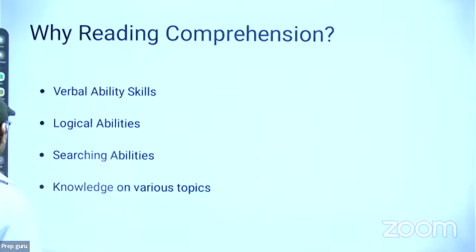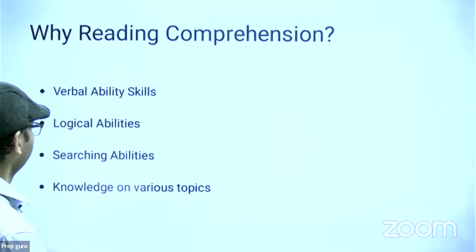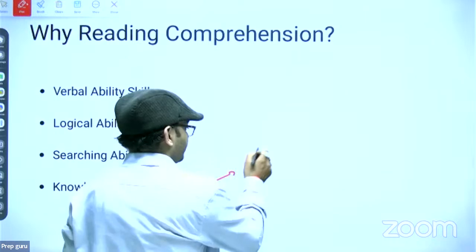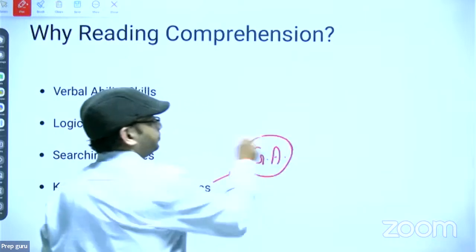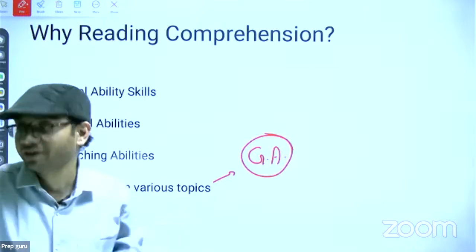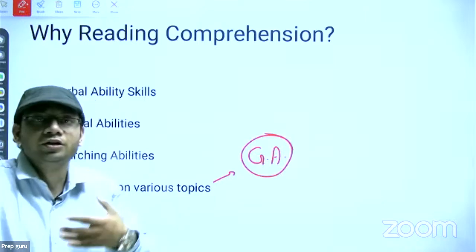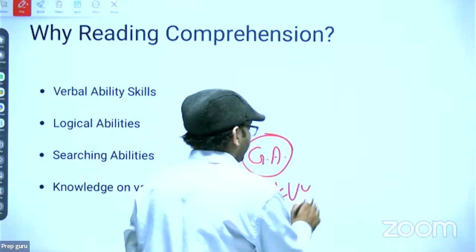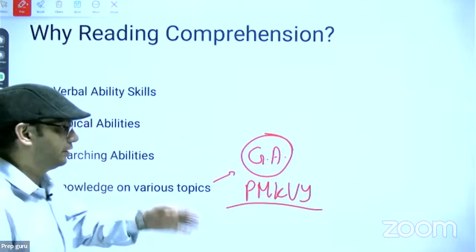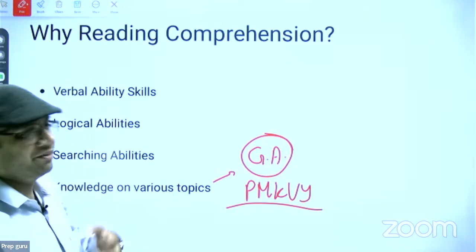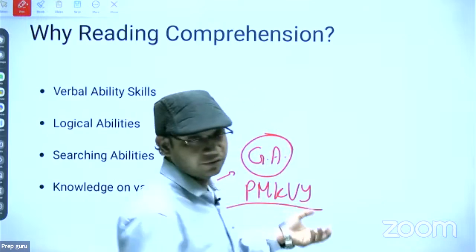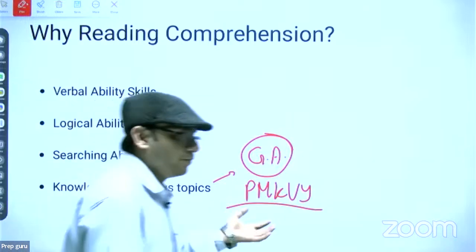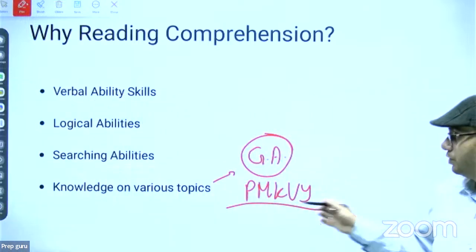See, if I talk about your reading comprehension, this section requires your GA. GA means general awareness part. Your general awareness part should be improved. Suppose the author is writing PM KVY in his passage, and he is not even giving the full form of it, and he is discussing the effects and the drawbacks of PM KVY on society. So can you guess what is the full form of PM KVY?